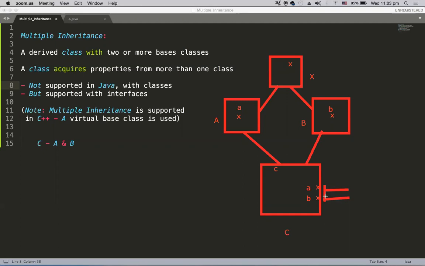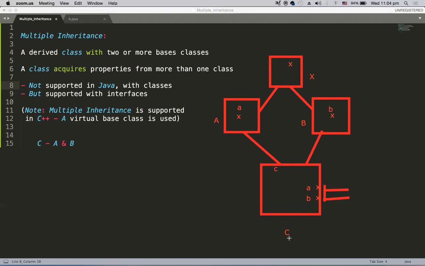In any programming language, you cannot have something like int A and again int A. That is a duplication, an ambiguous reference, which is not allowed. The same is happening here, this X and again X. So duplication should not happen. Because of this, it is called the diamond problem, because C is acquiring from A and B, and A, B are acquiring from X. So a diamond kind of scenario has been created.